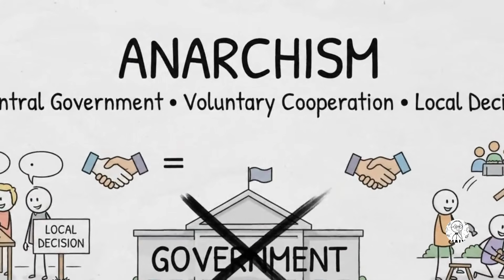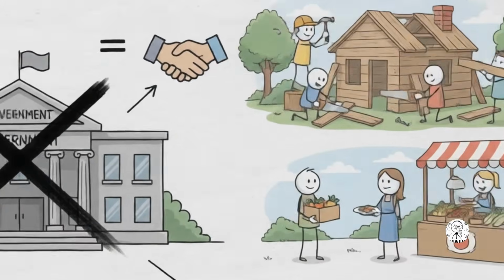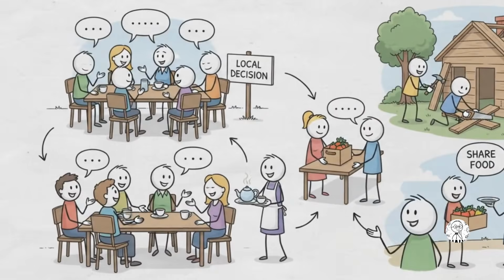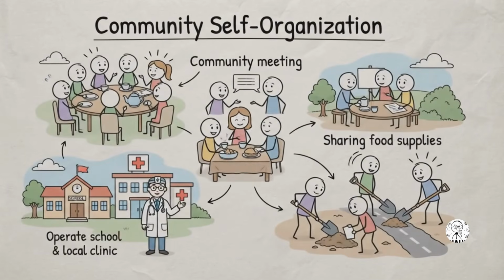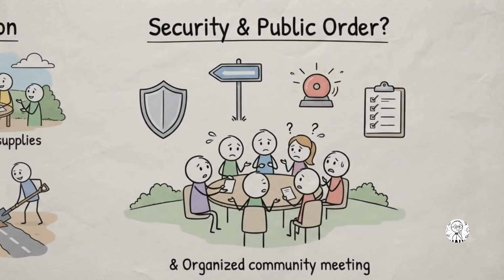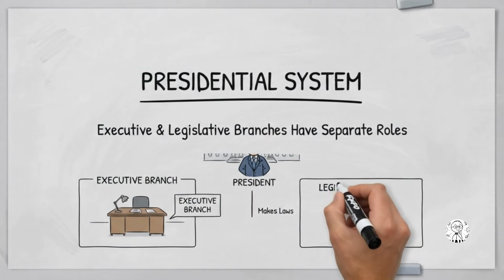That's the basic idea behind communism. Now, anarchism. Anarchism seeks to eliminate centralized government authority, with people organizing themselves through voluntary cooperation and local decision-making. Anarchism does not automatically mean chaos. Supporters argue that communities can create their own systems without a central state, while critics worry about maintaining security and public order.